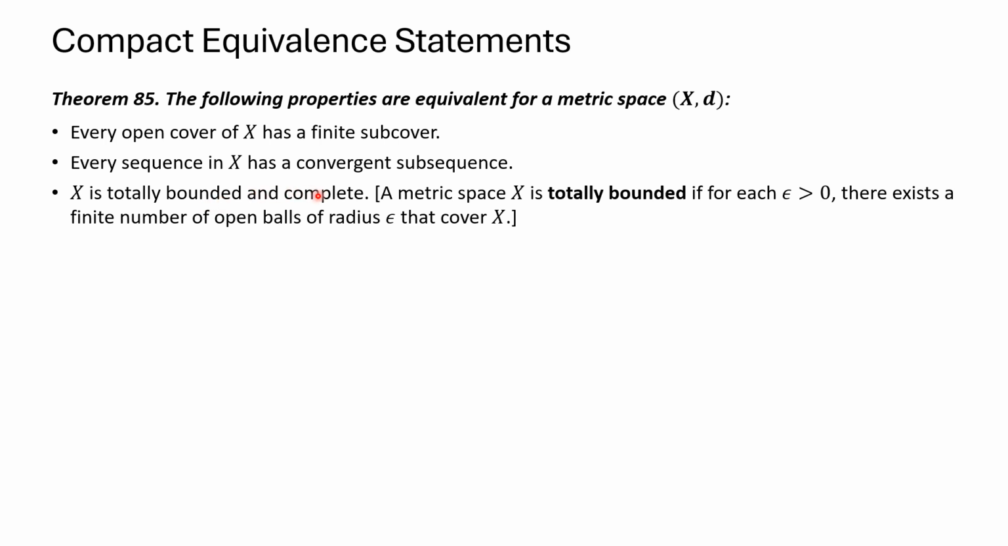If you recall, complete means every Cauchy sequence converges to a point in the metric space, and totally bounded is defined right here. A metric space is totally bounded if for every epsilon greater than 0 there exists a finite number of open balls of radius epsilon that cover X.